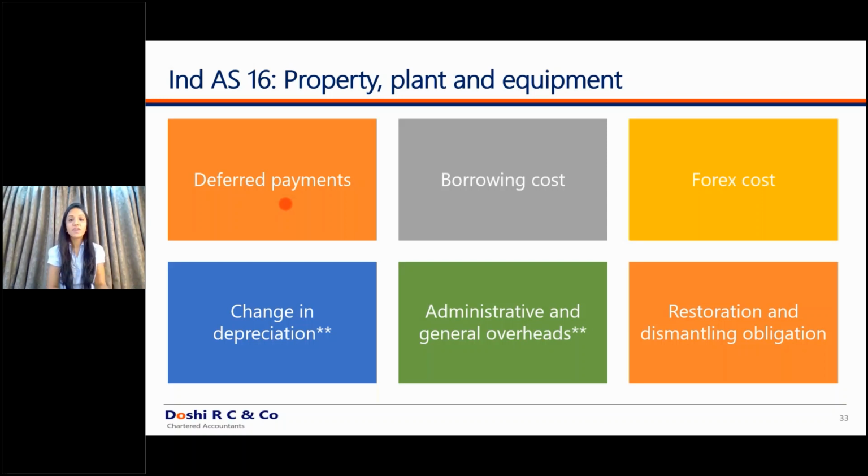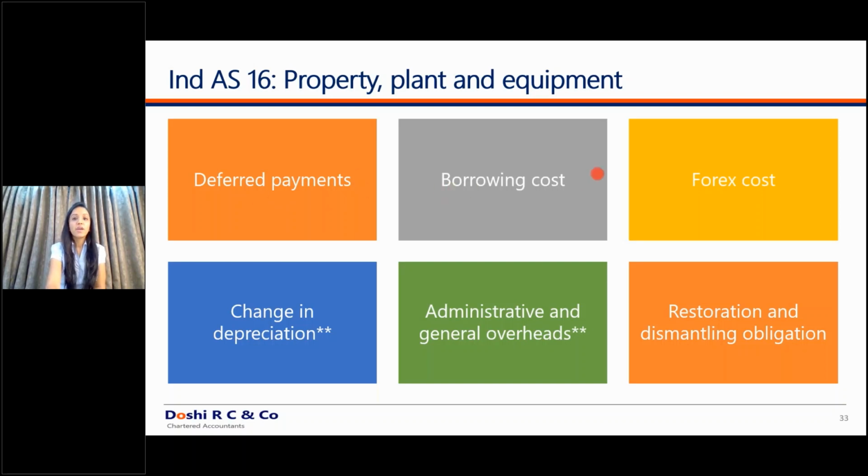We will discuss that later in the financial instruments and many other standards. But the interest cost under the normal rate of interest charged by the bank and the interest cost under the effective rate of interest are different. So the borrowing cost capitalized in property, plant and equipment under Indian GAAP versus under Ind AS would come up to be different. So this will also be a point of difference.